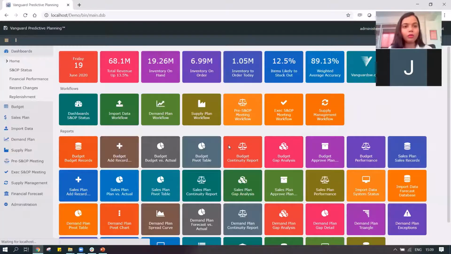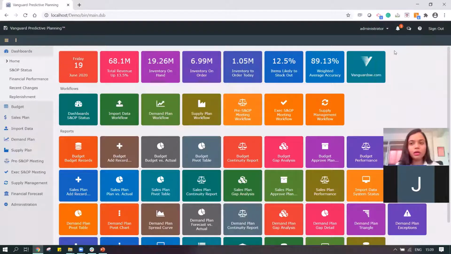When I log in, it takes me to the dashboard page, which is quite interesting. I have all these KPIs here. These are not hard coded. They are for representation purposes, just to give you an idea at a high level of the various options available and the things we can put in to track on a regular basis in our company.